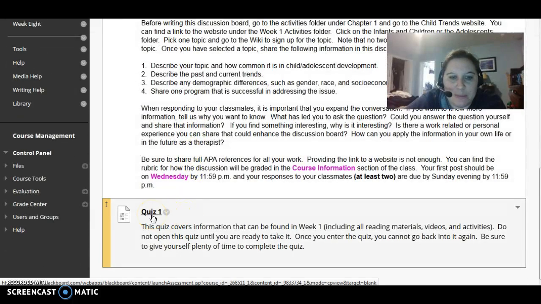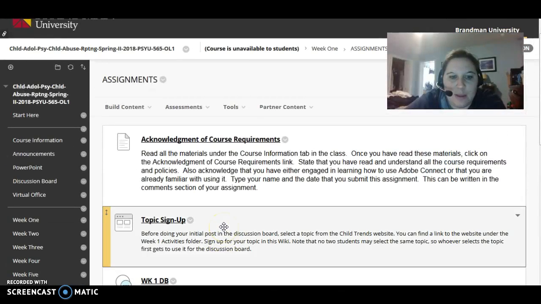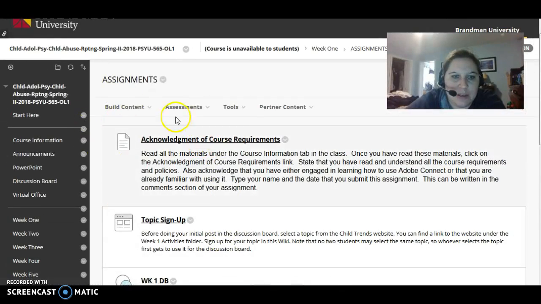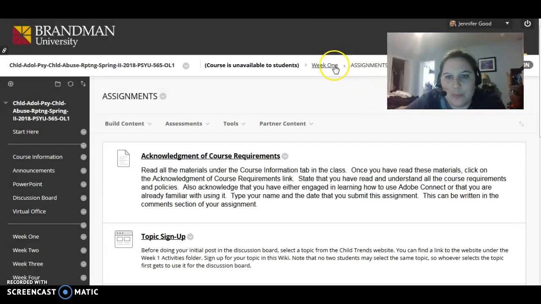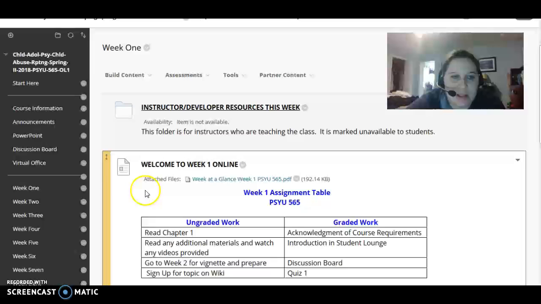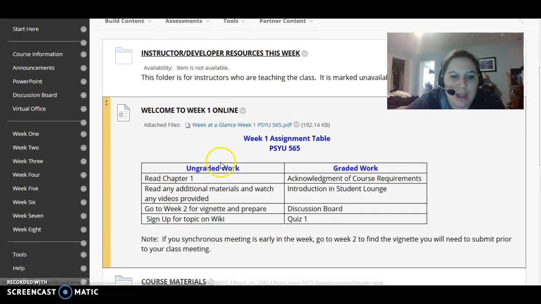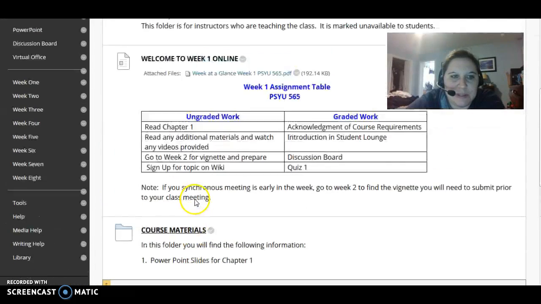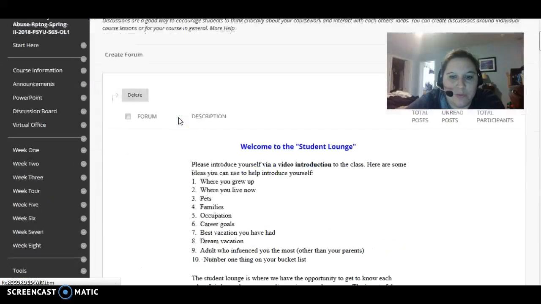You have quiz number 1 that you are to complete as well for grading. And I'm actually going to add in here so that it's remembered about the intro post as well. So that is what's under assignments. And as I was mentioning here, it says Introduction in Student Lounge. So that's graded too. So I'm going to add a link in the assignments, but in the meantime, you go to the discussion board and you will find it right here.